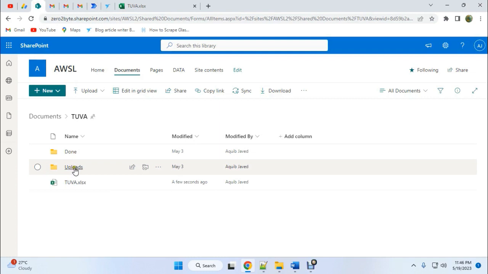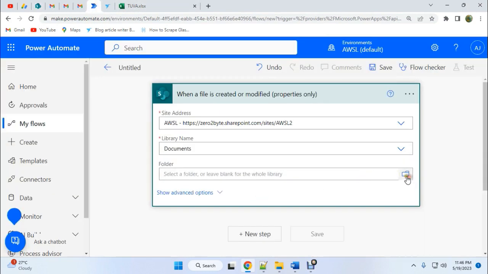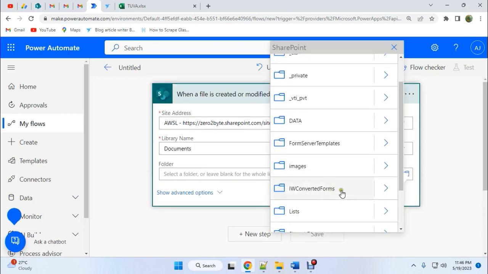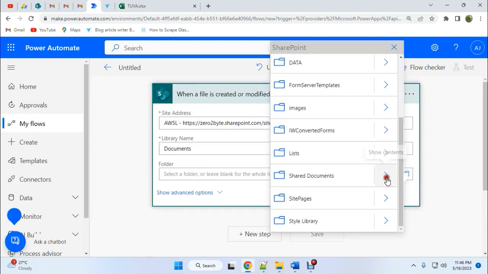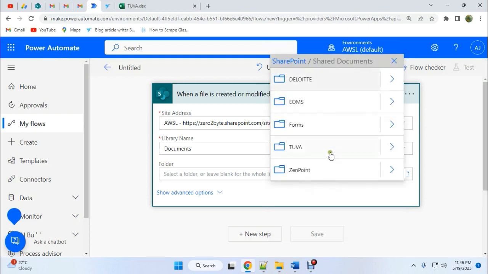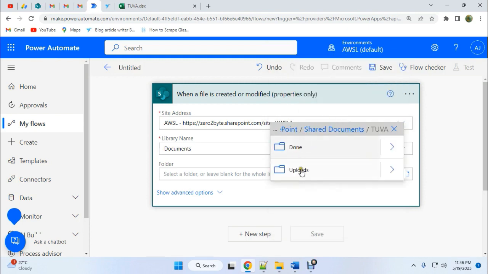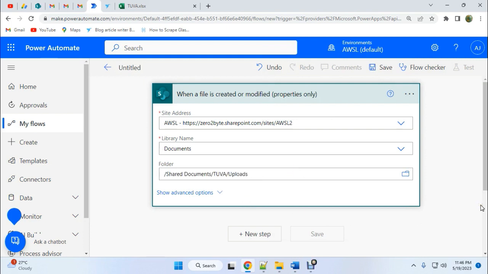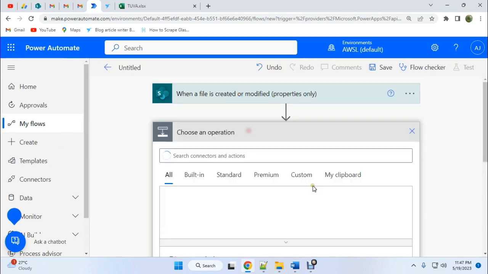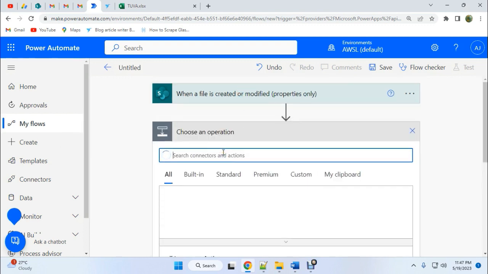Our folder should be uploads, so we'll select the upload folder, under shared documents, then tuba, and then the upload folder. So when a file is created or modified, properties only, in this upload folder, then this automated flow should run automatically.